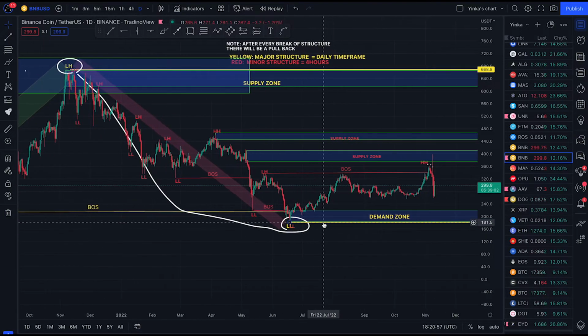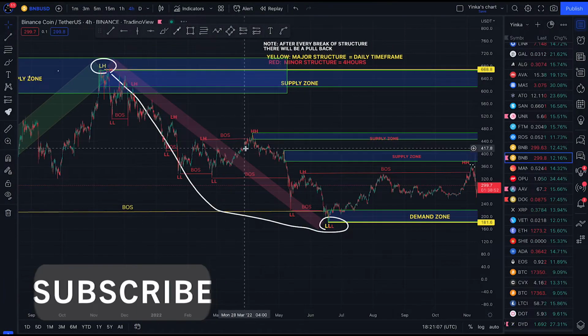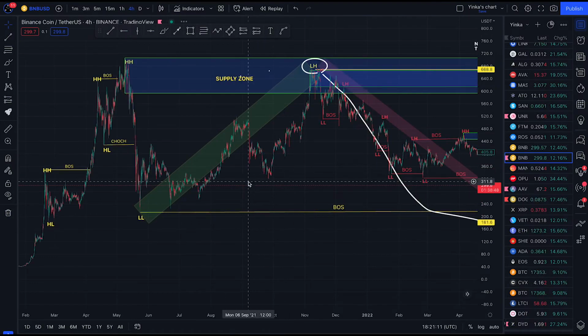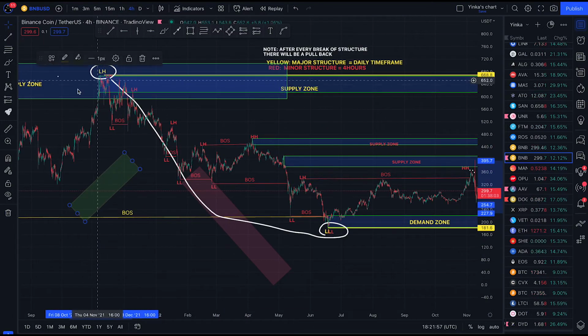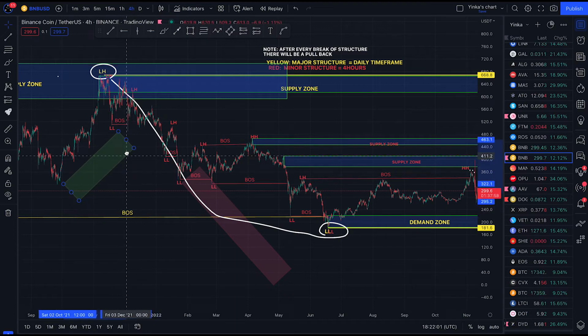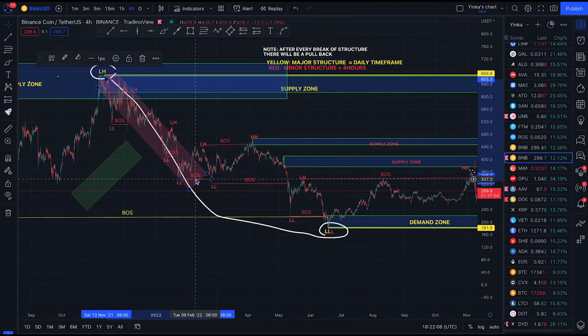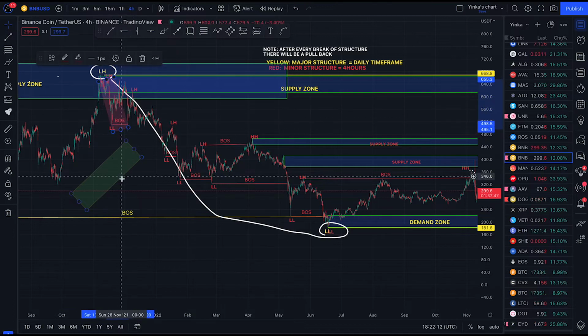So now let's go to our 4 hours time frame to analyze our minor structure. On our minor structure, remember we saw price broke structure to the downside on our major structure. So what should we be expecting? After price came back to the major supply zone, we start seeing price breaking structure now to the downside. From this point to this point, we saw a break of structure. Price broke structure, gave us a higher low and lower low.